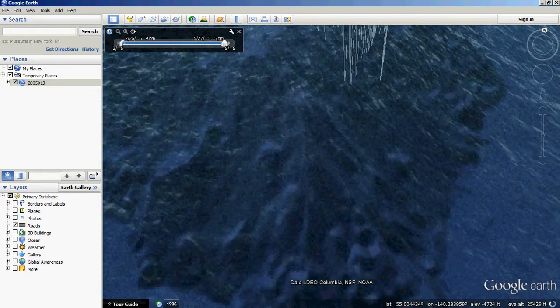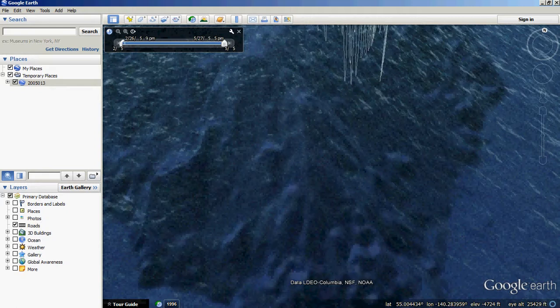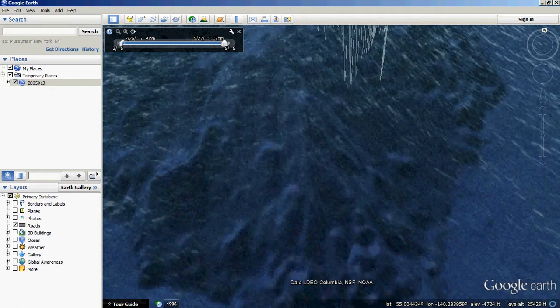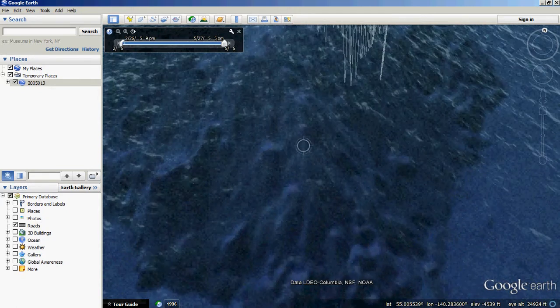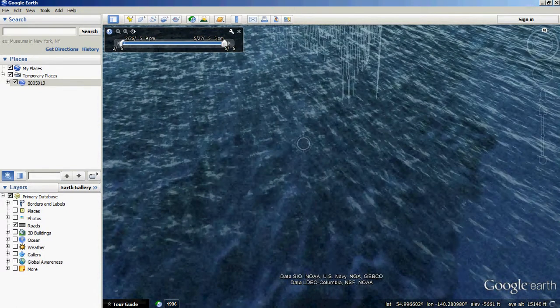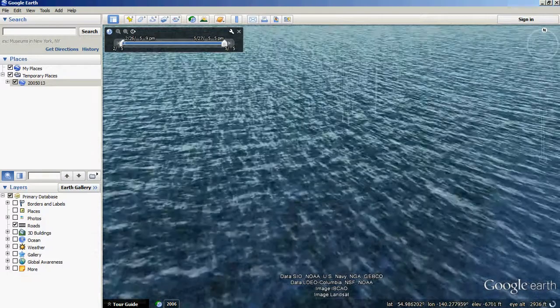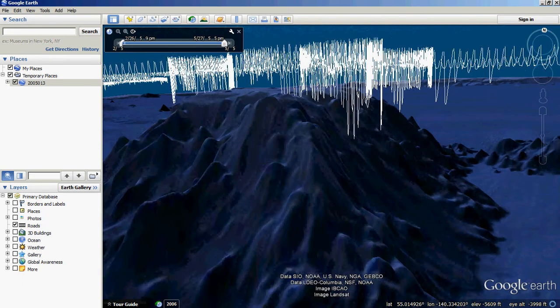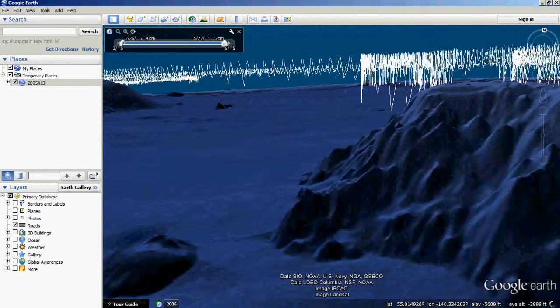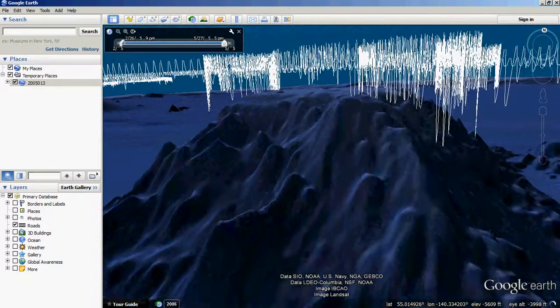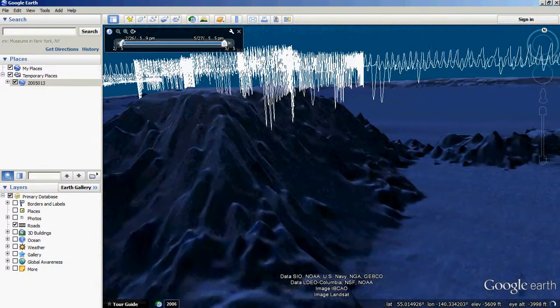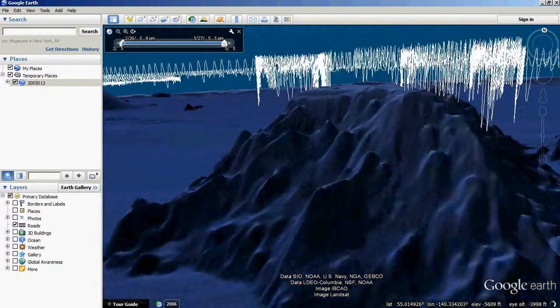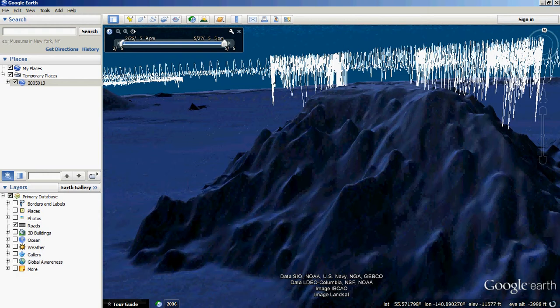Now to change the vantage point, if I hold down the Shift button and the left mouse button, that enables me to change the vantage point below the surface of the water. Now using just the left mouse button, I can maneuver in this three-dimensional environment near the seamount and see all of the dives the elephant seal has done in this region. Have fun exploring!